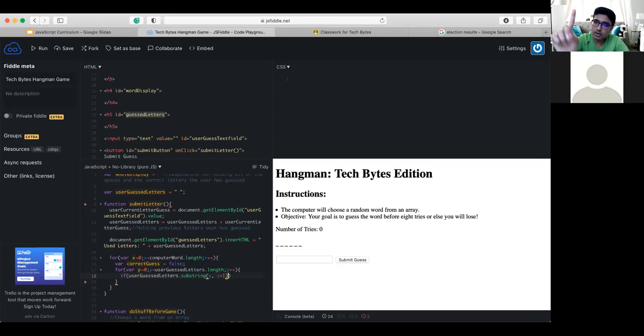This way, we're only looking at one letter and seeing if that letter at the user's previously guessed letters is equal to any of the letters inside of the computer's word. So same thing, computer word dot substring x and then x plus 1. Looking at that range and add those open and close squiggly marks, right? Brackets like such.